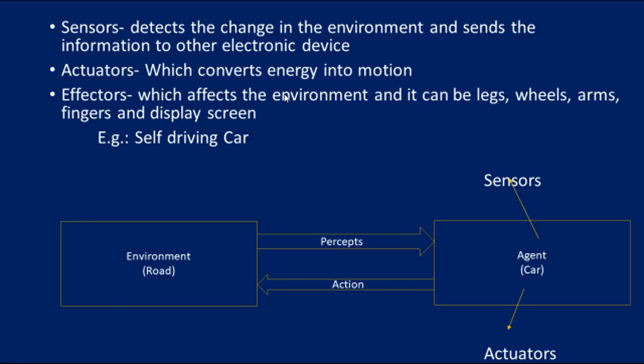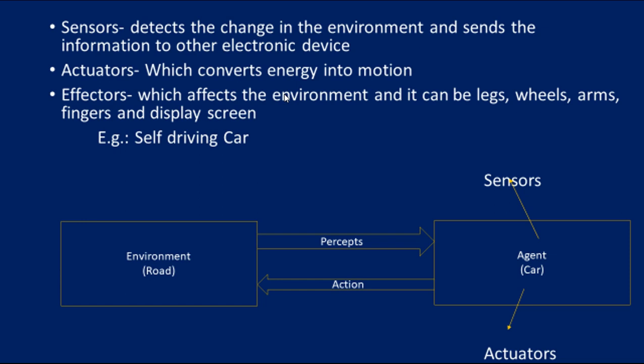It detects change in the environment and sends the information to other electronic devices. What will this device do? It stores the information, and it will be helpful when the action takes place. Through the sequence of information, the action may vary in the environment. And what about effectors? They affect the environment, and they can be legs, wheels, arms, fingers, and display screens.